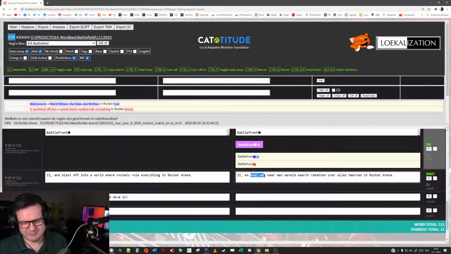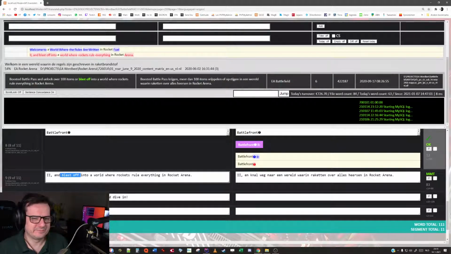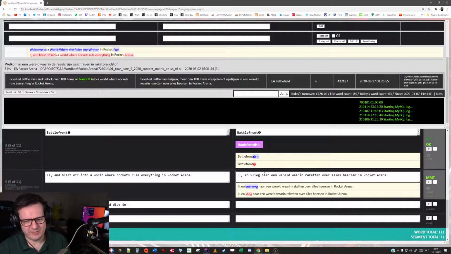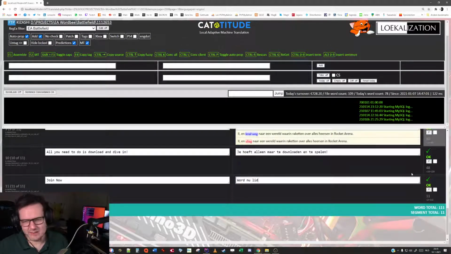And knal weer. Blast off. How to translate blast off? Stijg op. Or maybe just vlieg, because this is about Rocket League and Rocket Arena and this is a game in which you fly, right? So vlieg naar een wereld waarin raketten over alles heersen in Rocket Arena. Yeah, sounds good. Okay. That was an exact match, and that was an exact match too.